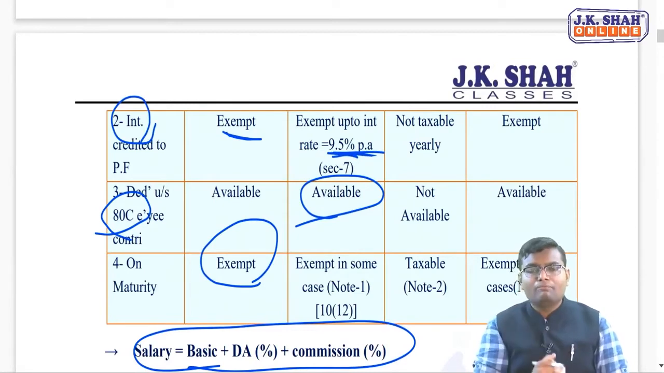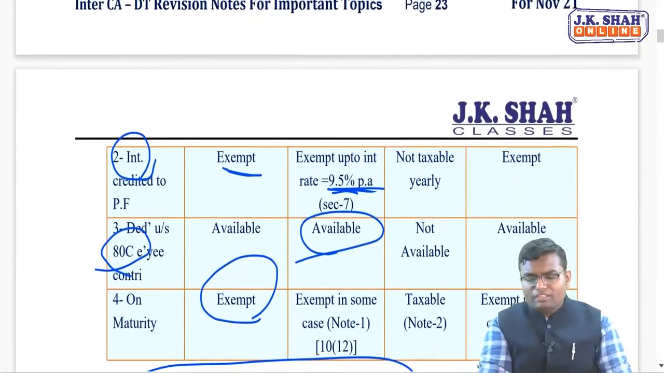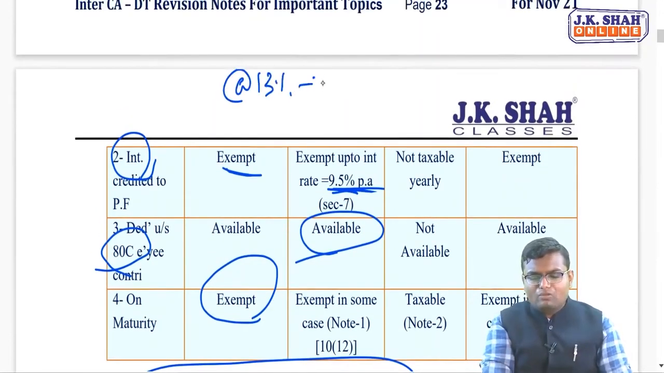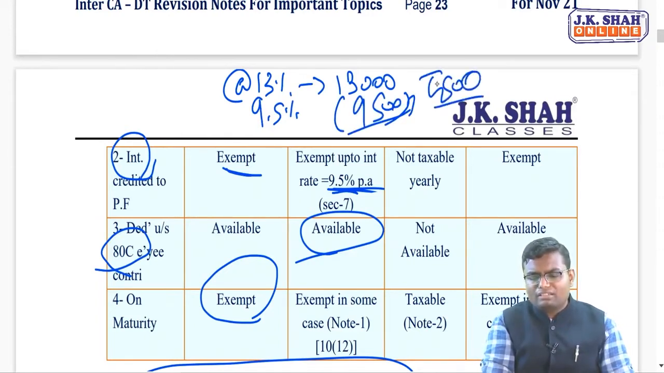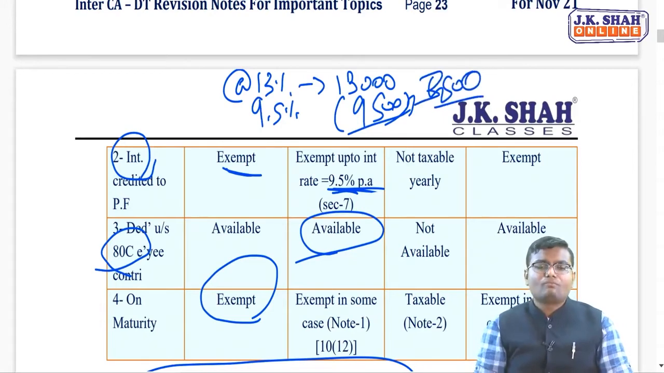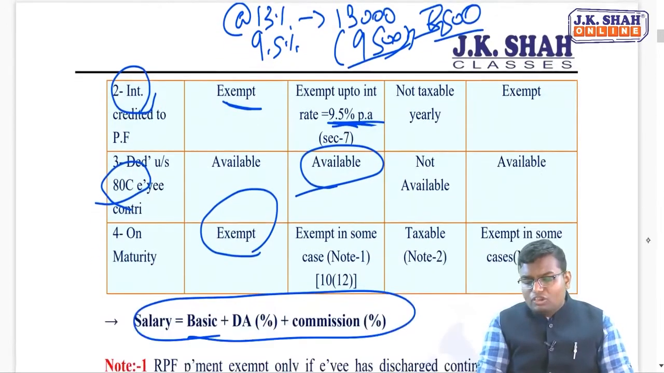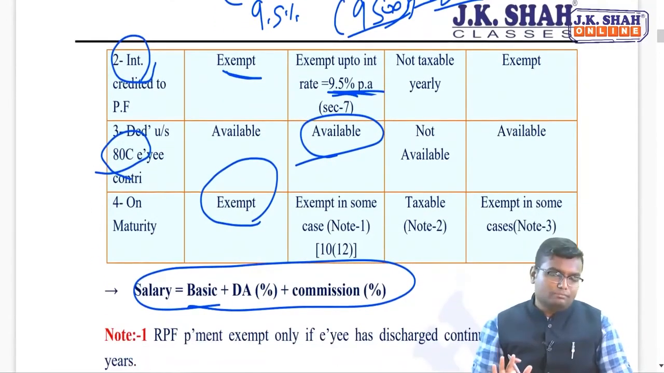For example, I am getting interest on provident fund at the rate of 13% and the amount comes to 13,000. So how much will be exempt? If it would have been received at the rate of 9.5%, what would I have received? 9,500. Exemption is 9,500. The balance, whatever 3,500 is there, that is taxable.